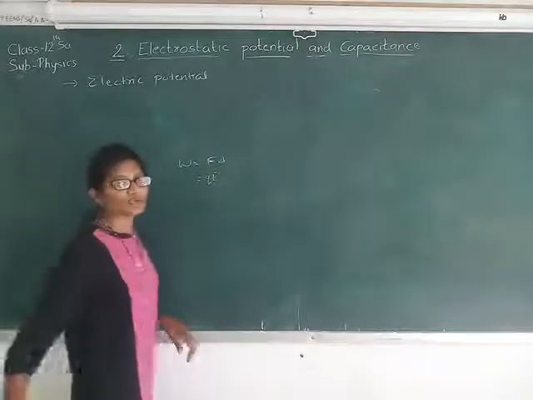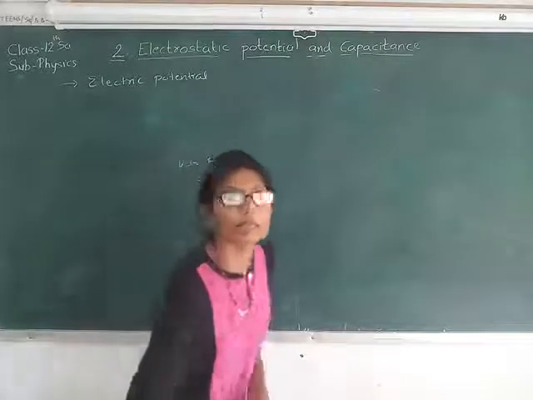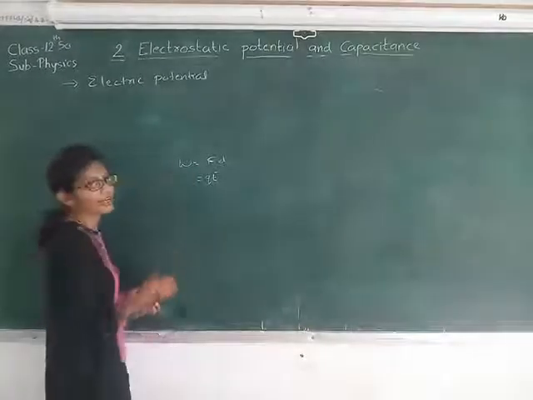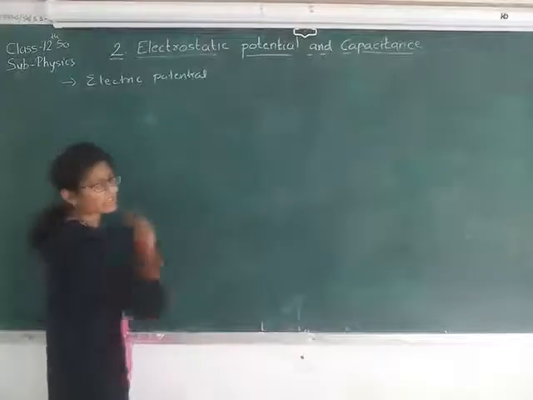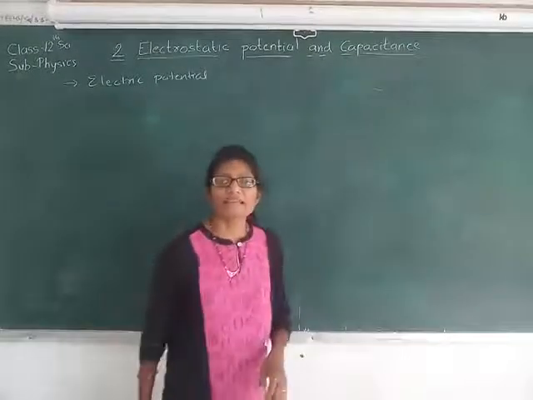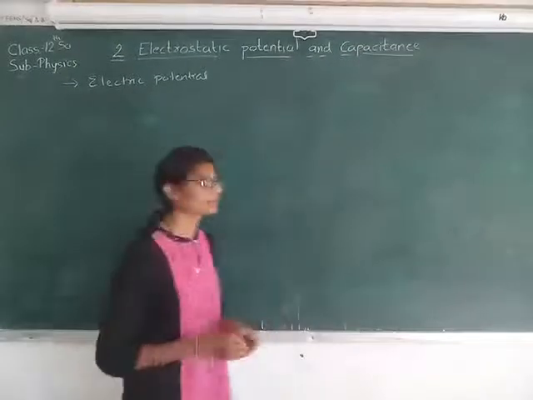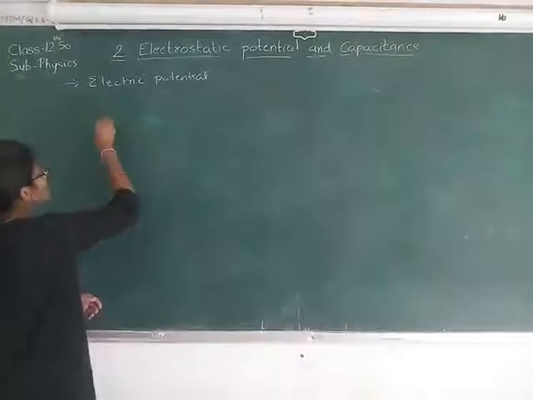So work depends on Q. To make it independent of Q, you need to divide the work by Q. And this leads to the electric potential of the charge at that particular point.